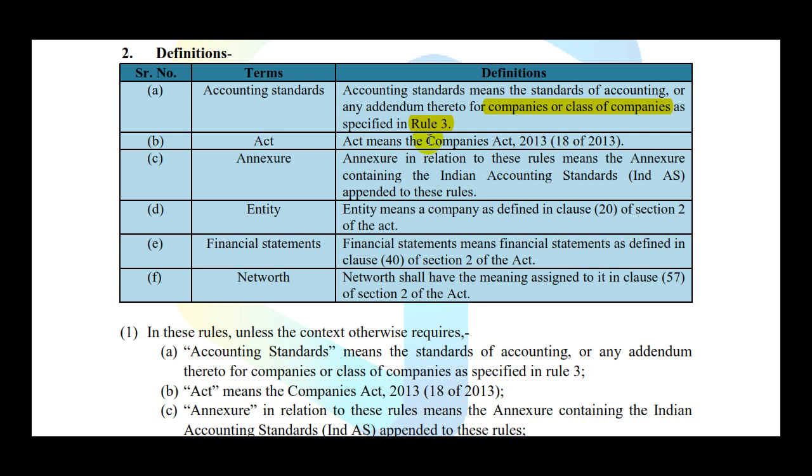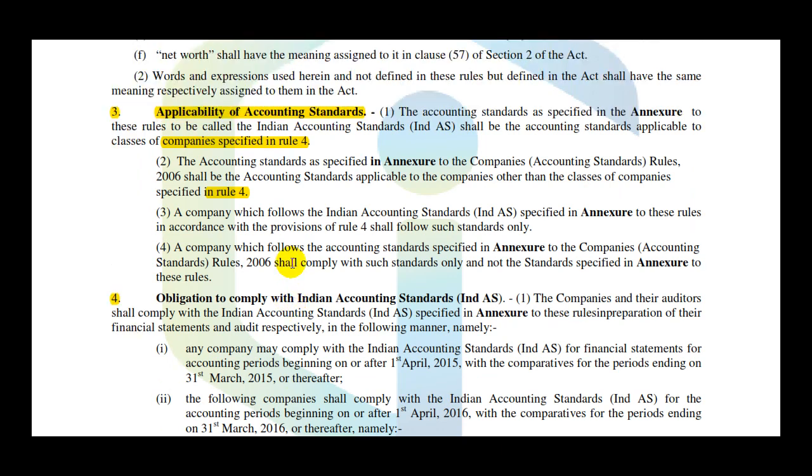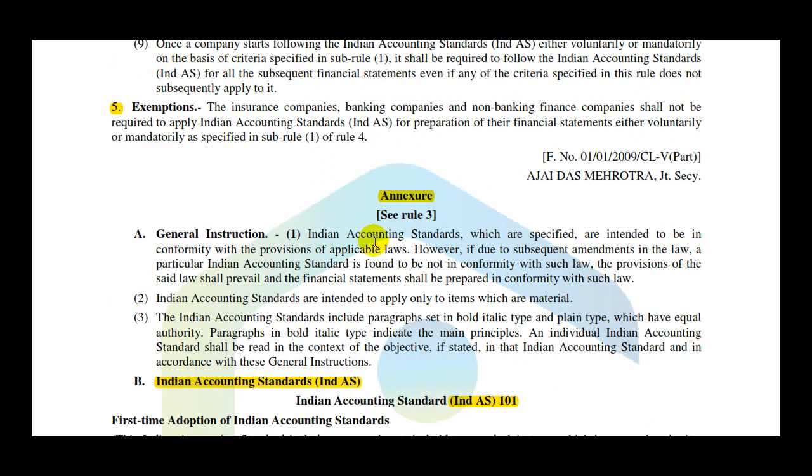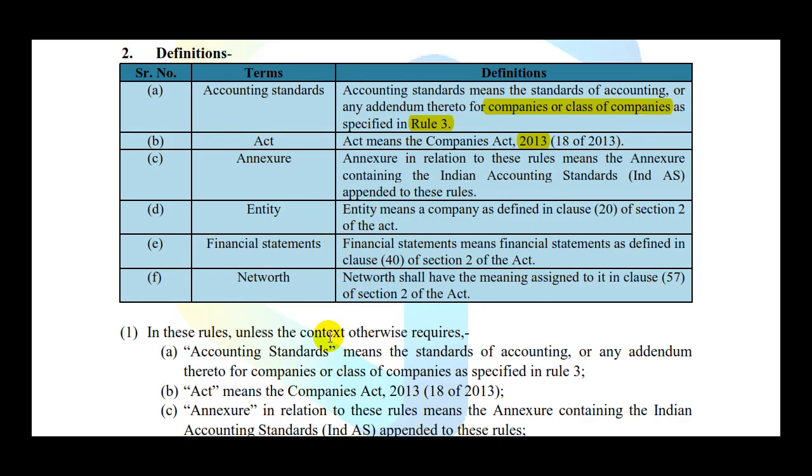Act. Act means the Companies Act 2013. Annexure, in relation to these rules, means the annexure containing Indian accounting standards appended to these rules. So we have just seen that here after rule 5 there is an annexure. So annexure means this annexure which is appended to these rules and which contains Indian accounting standards. Entity.